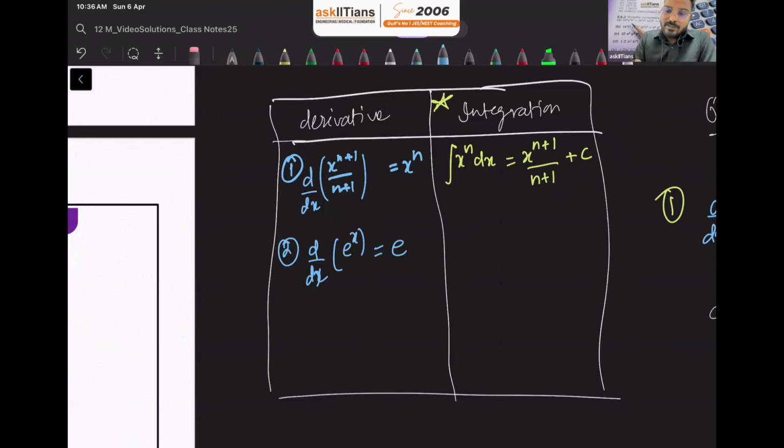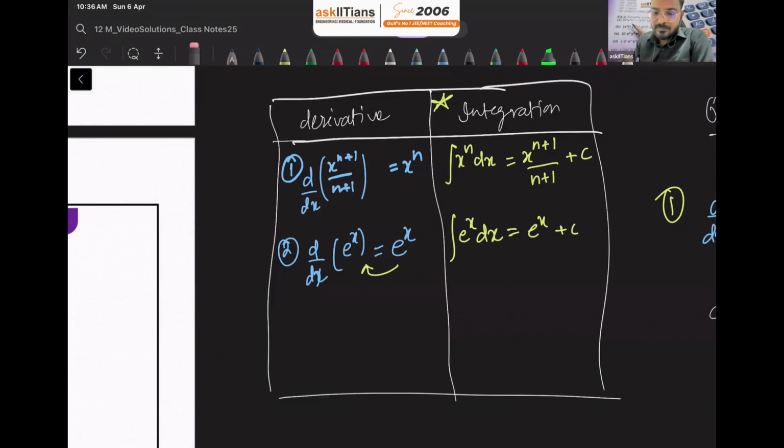It is e raised to x only. So what should be the integration of e raised to x? Reverse process, correct? If we integrate e raised to x, we should get e raised to x plus c. Very simple. This is the function where both things are the same. Whether you are finding the derivative of e raised to x or the integration of e raised to x, both are the same.